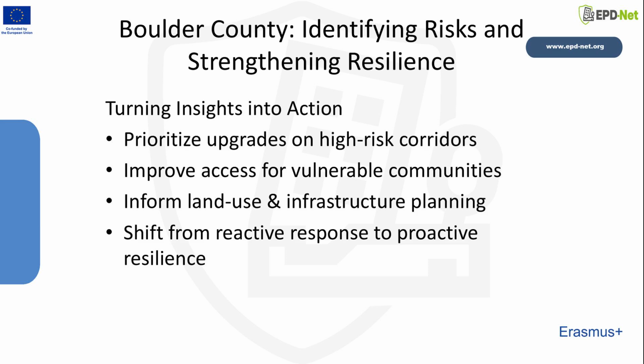Once planners understood which corridors would face the most severe disruptions and which neighborhoods were likely to become isolated, they could prioritize infrastructure upgrades with far greater confidence. This meant strengthening bridges, elevating critical road segments, and reinforcing drainage systems in the areas that mattered most.